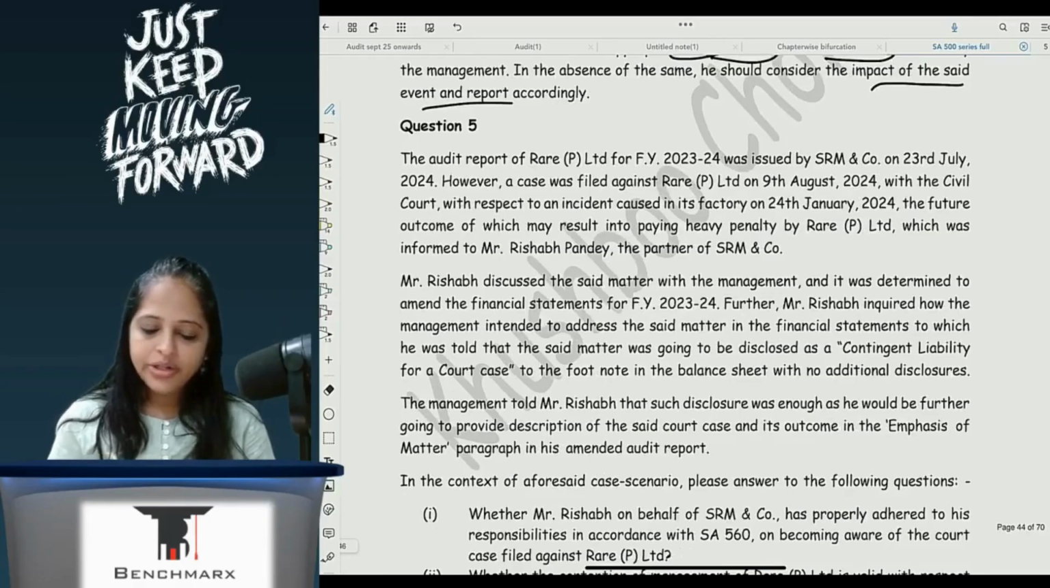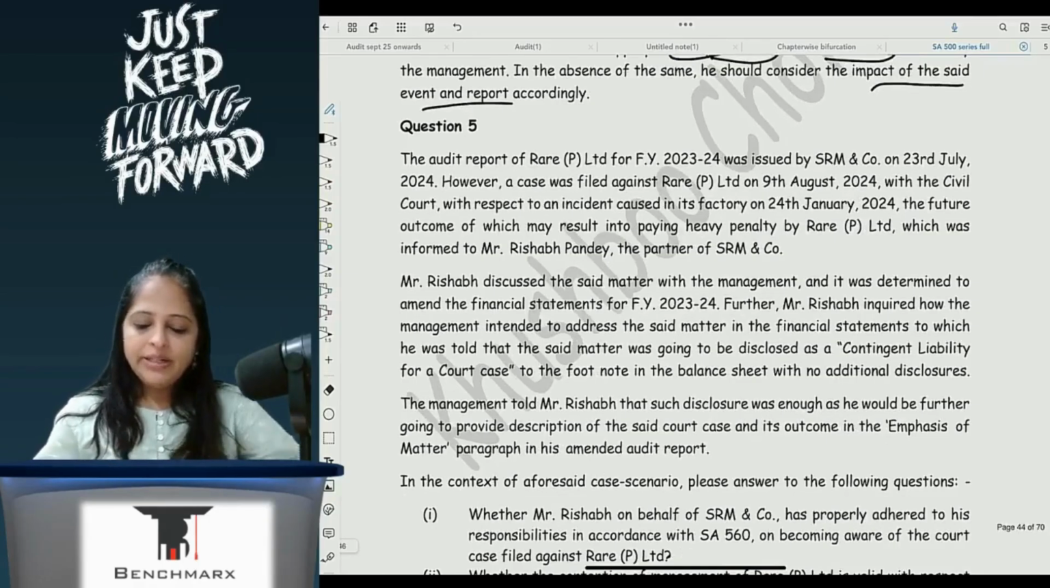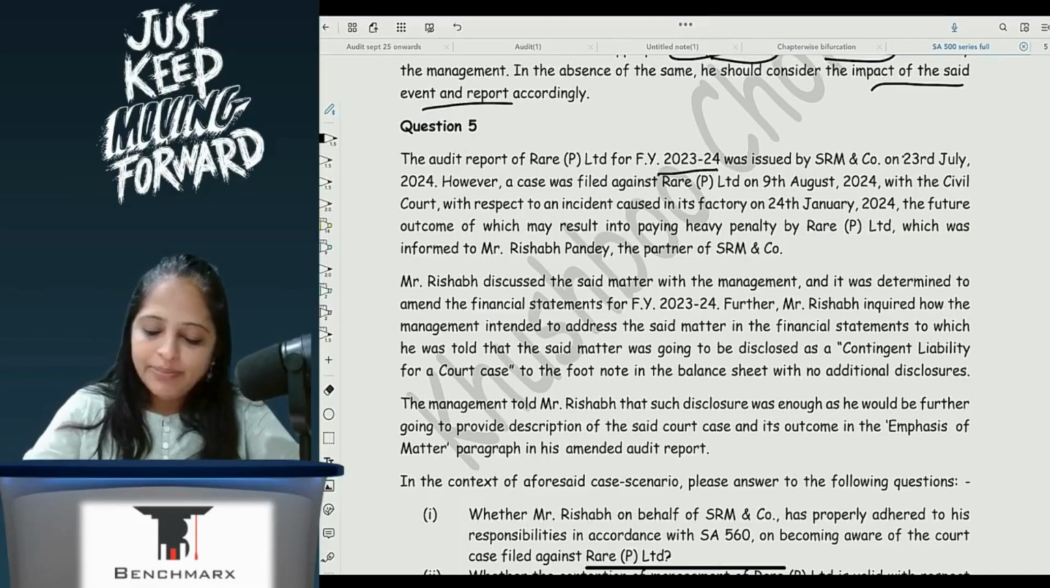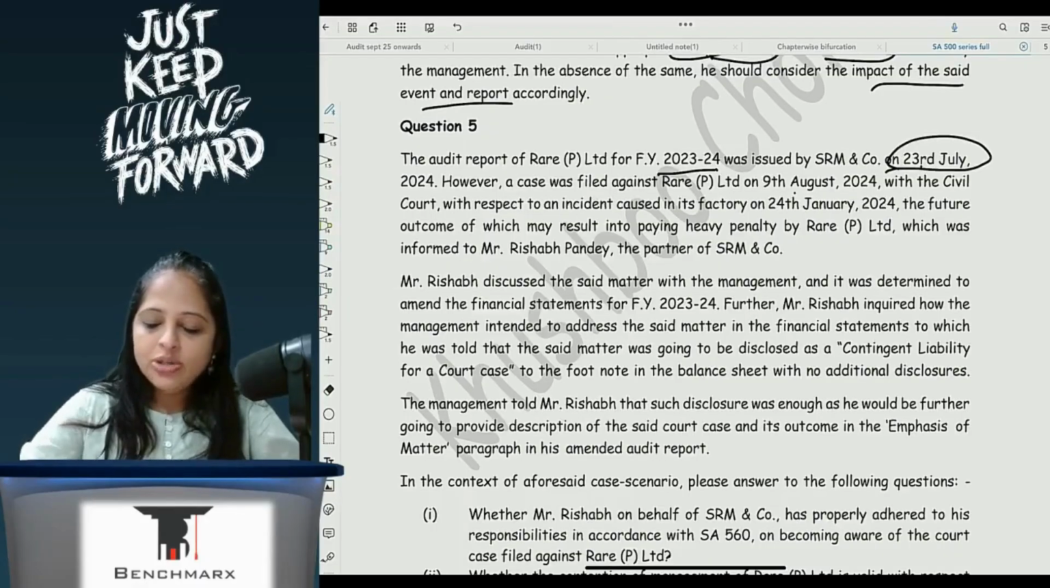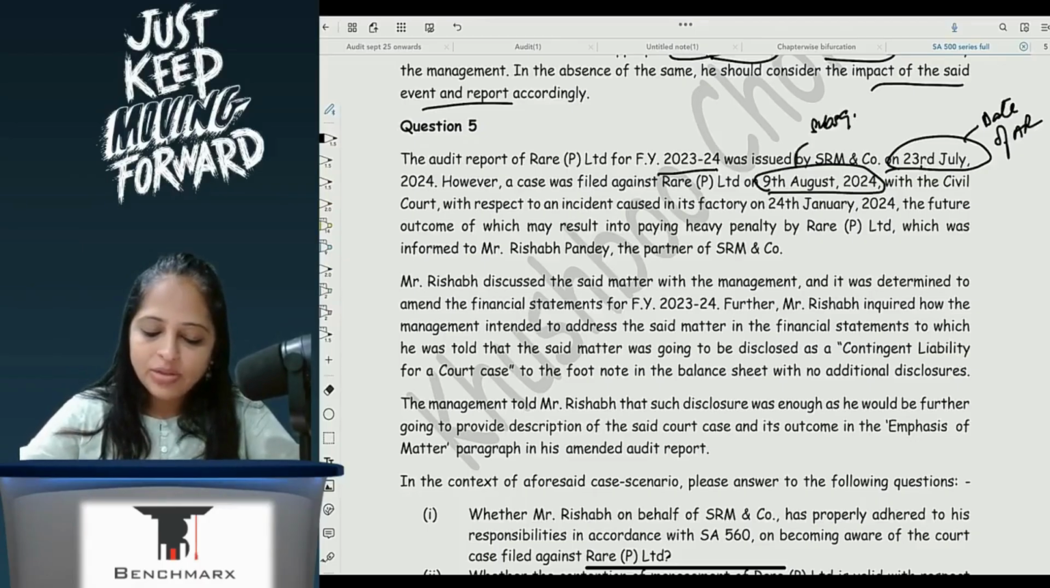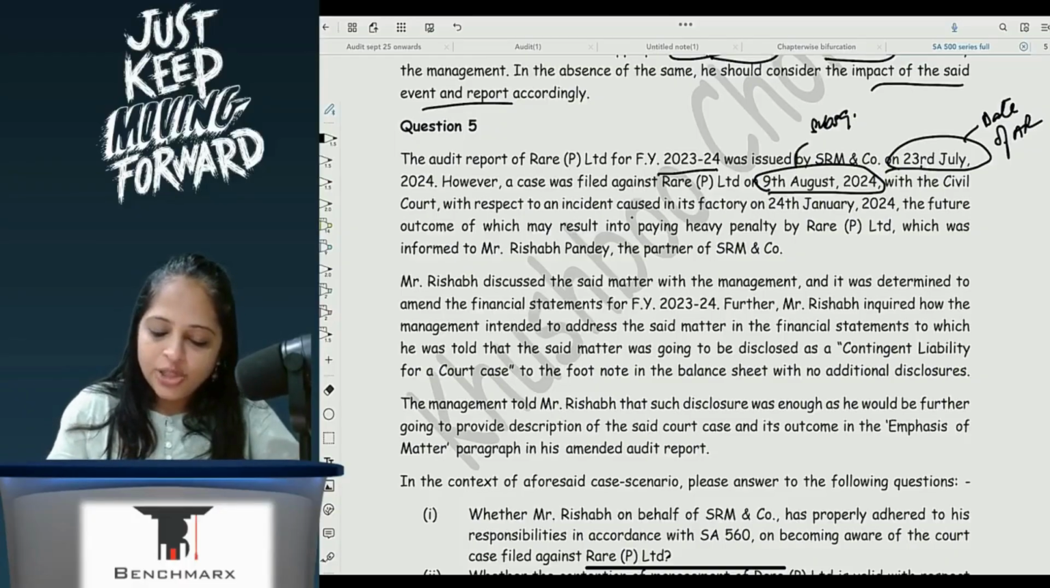Next, the audit report of Rare Private Limited for financial year 23-24 was issued by SRM and Company on 23rd July. However, a case was filed against Rare Private Limited on 9th of August. So this is my date of audit report, and the subsequent event has occurred after the date of audit report, with the civil court, with respect to an incident caused in its factory on 24th Jan 2024. The future outcome of which may result in paying a heavy penalty, which was informed to Mr. Rishabh Pandey, the partner of SRM and Company.